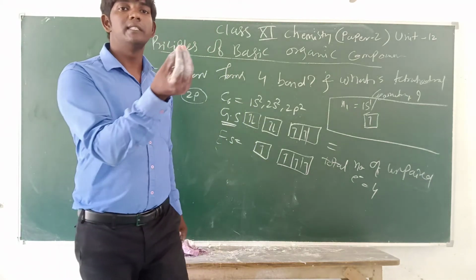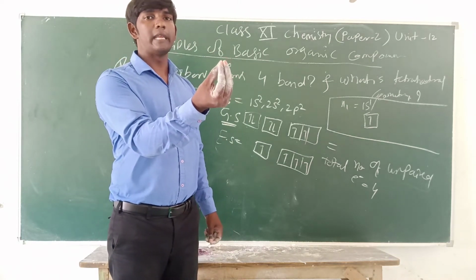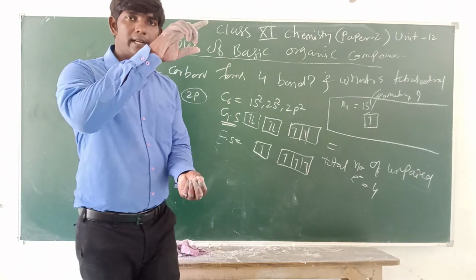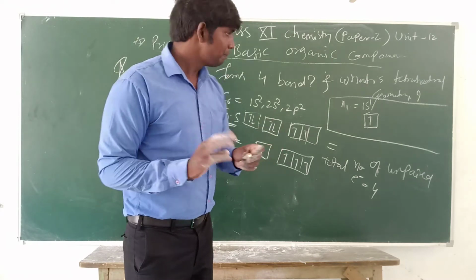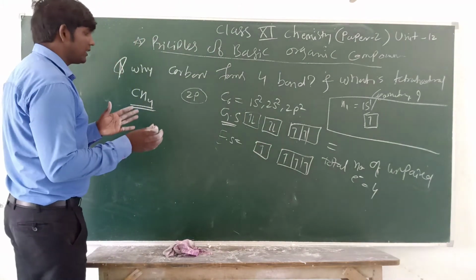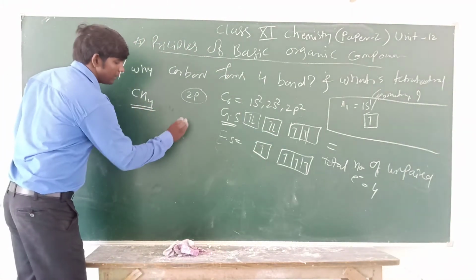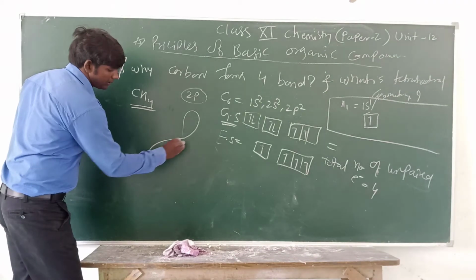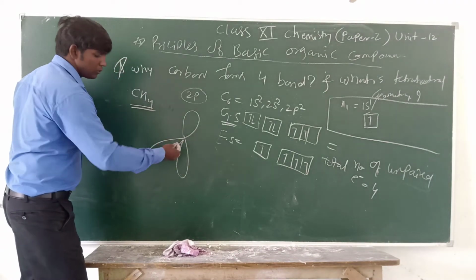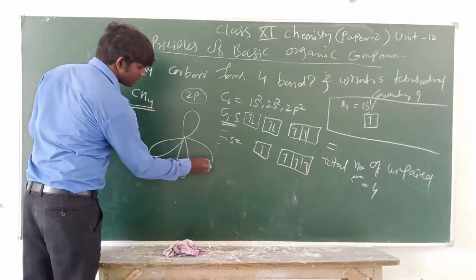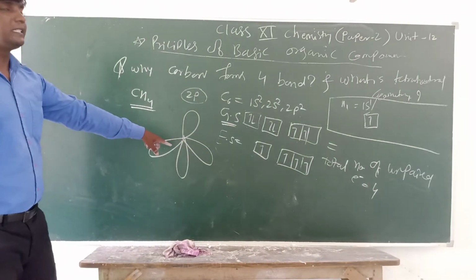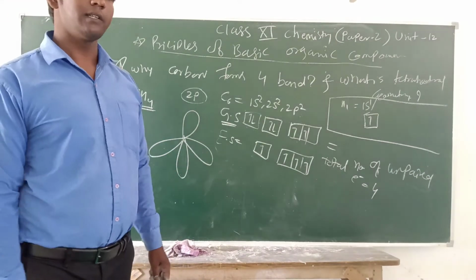And actually you can see the tetrahedron geometry. Okay, 4 heads. Now understood? See, I just represent this: one balloon is this, one balloon in this direction, one balloon is coming towards, and one balloon goes behind. Okay, this is the actual tetrahedron structure.